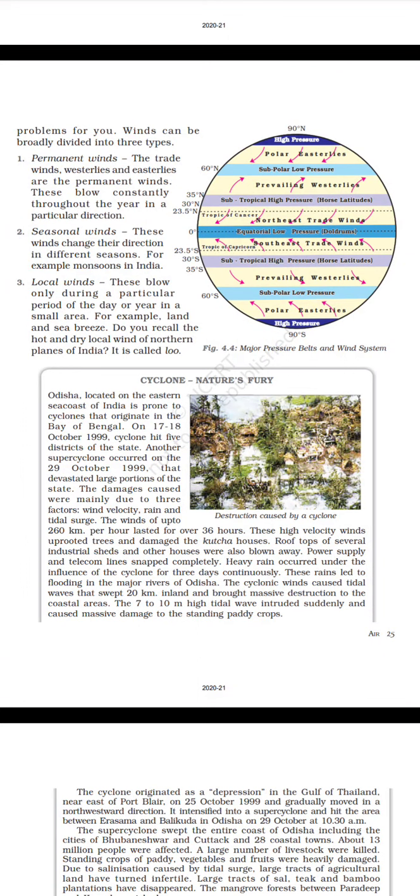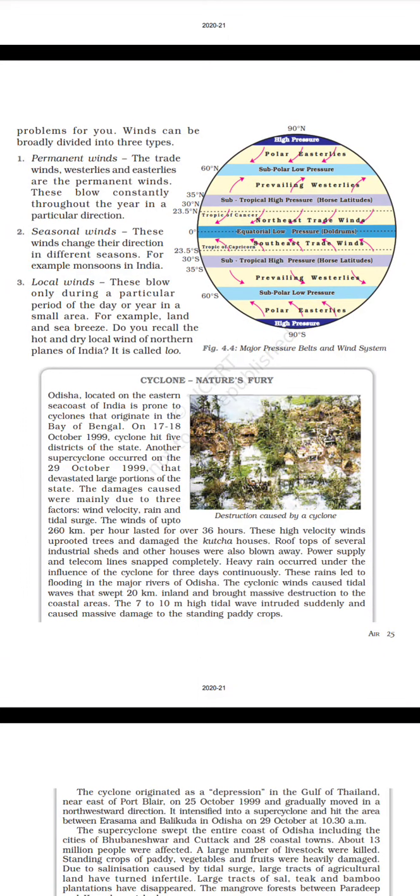90 degrees south, 90 degrees north. High pressure, polar easterlies, subpolar low pressure, prevailing westerlies, subtropical high pressure, hot latitudes, southeast trade winds, northeast trade winds, Tropic of Cancer, Tropic of Capricorn, 60 degrees south, 35 degrees south, 30 degrees south, subtropical high pressure, hot latitudes, 23.5 degrees S, Tropic of Capricorn, southeast trade winds, 0 degrees, equatorial low pressure, doldrums, 23.5 degrees N, Tropic of Cancer, northeast trade winds, 30 degrees N, subtropical high pressure, hot latitudes, 35 degrees north, prevailing westerlies, 60 degrees north, subpolar low pressure, polar easterlies, high pressure.